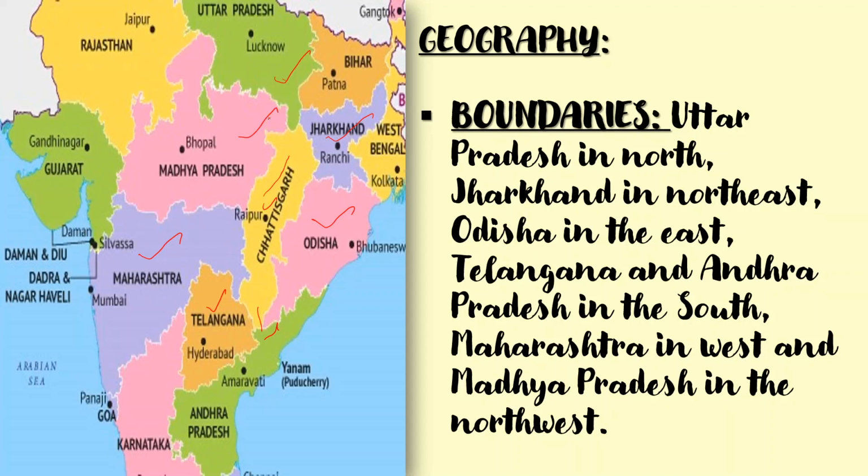So Uttar Pradesh, Jharkhand, Odisha, Andhra Pradesh, Telangana, Maharashtra, and Madhya Pradesh are sharing boundaries with Chhattisgarh.